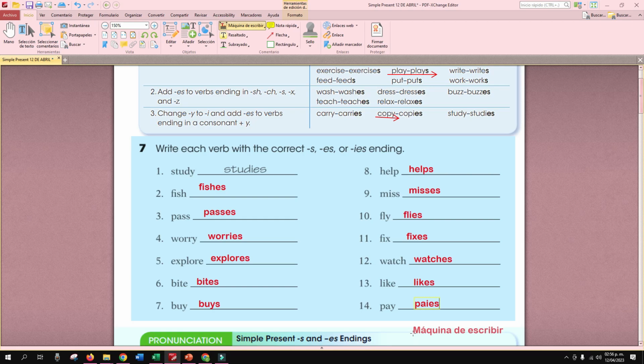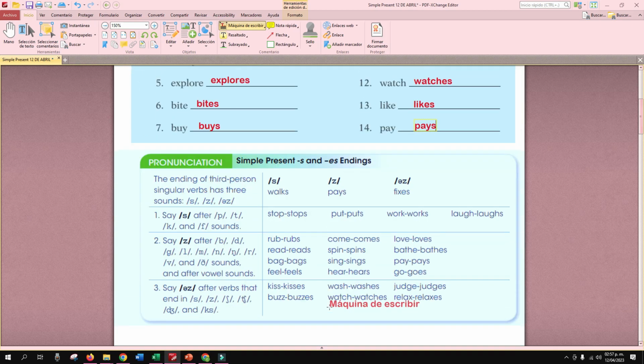Is it correct? No, teacher. No, right? Because we have a vowel. No. No, right? That is not correct. So we need to change this. Pays. Right? Good, guys. You have study, studies. Pays. Good. So also, guys, look at this. This is so important.